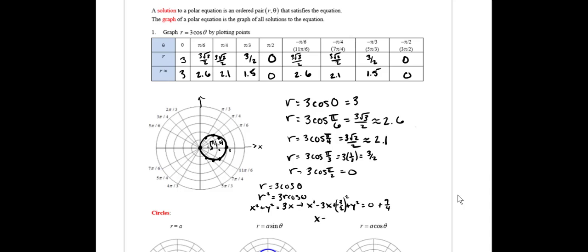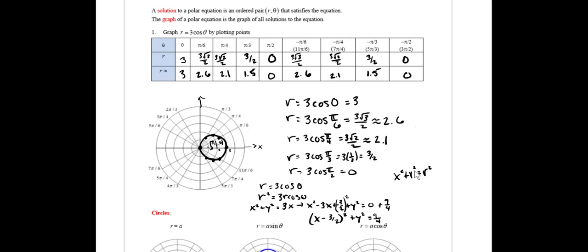And then we can write this as a perfect square on this side. To really view this as a shifted version of the standard circle, x squared plus y squared equals radius squared. Right? This is just a shifted version of that circle.